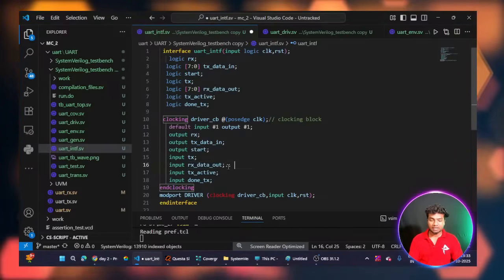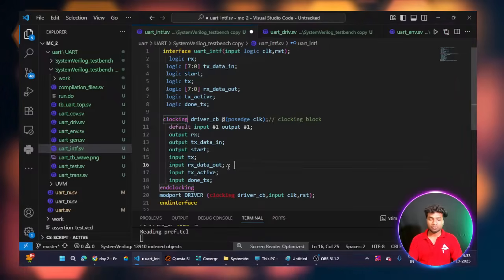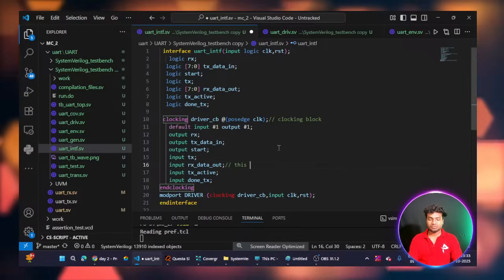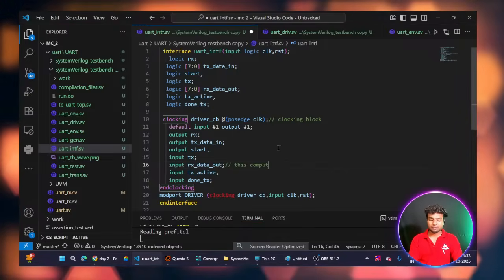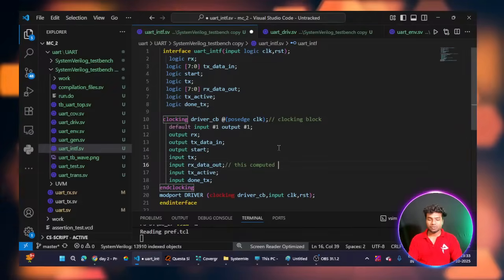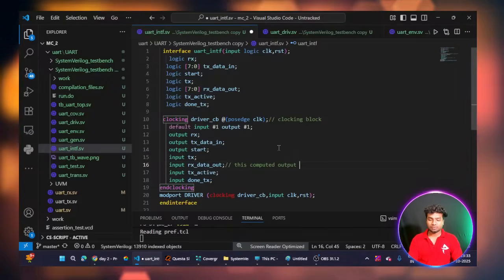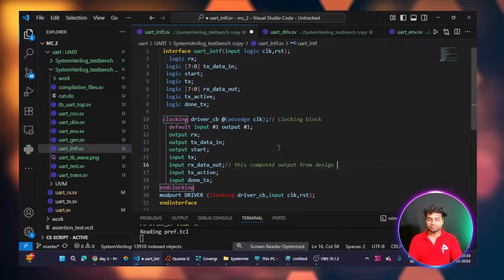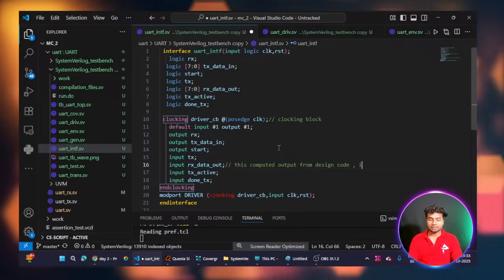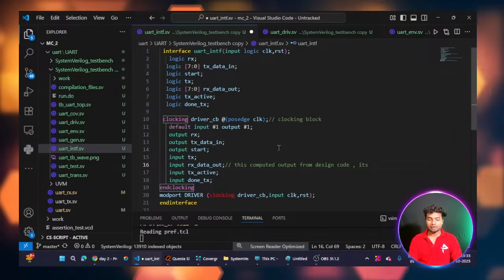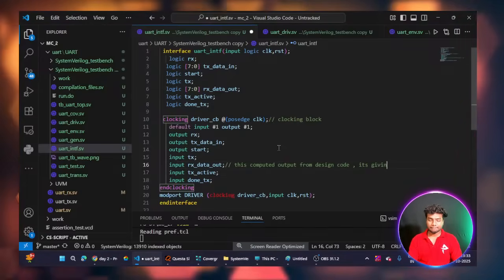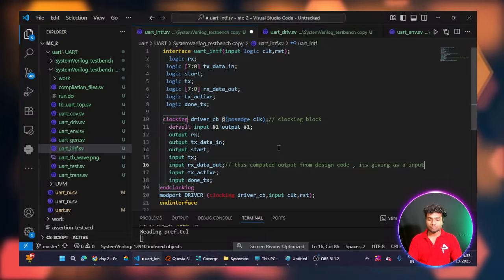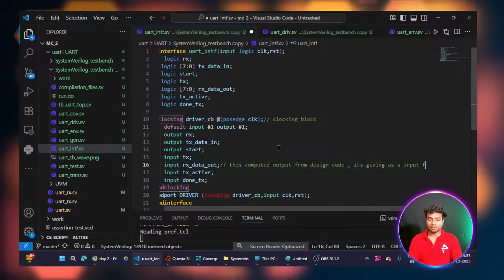So this is the computed output from the DUT, from the design code, and it is given as input for the test bench.